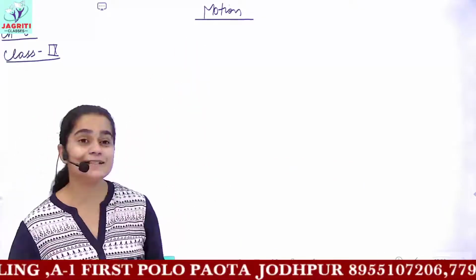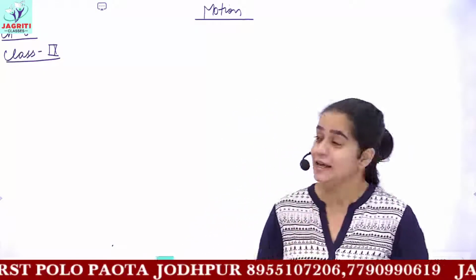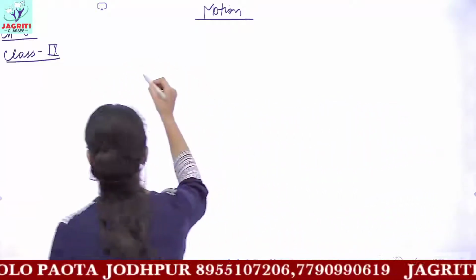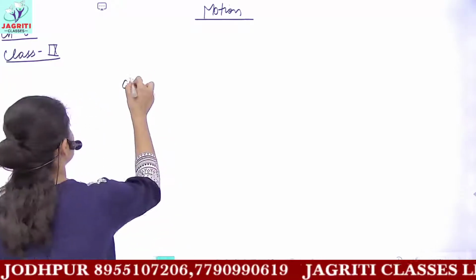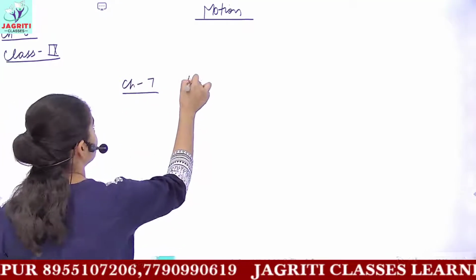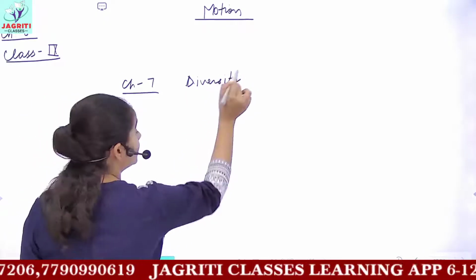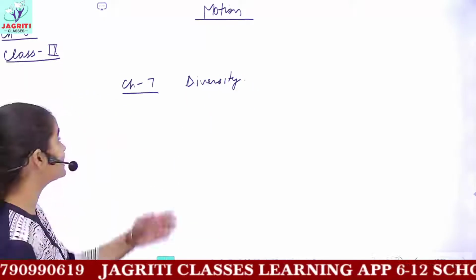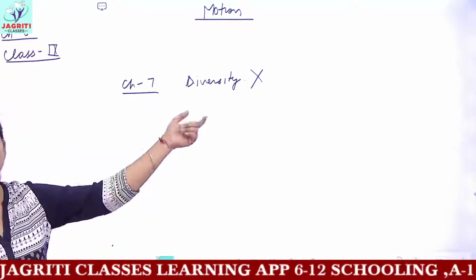Before this, in the last classes, we have completed chapter 6, that is tissues, and then chapter 7th, diversity in the living world. According to the latest syllabus, this chapter has been deleted by CBSE for 2021, okay?